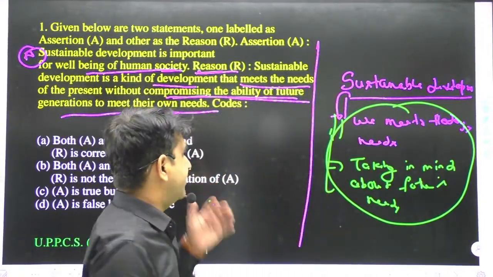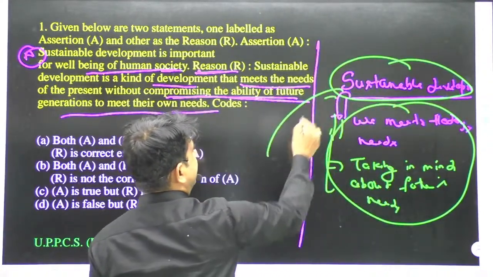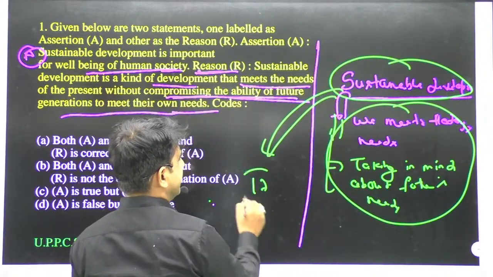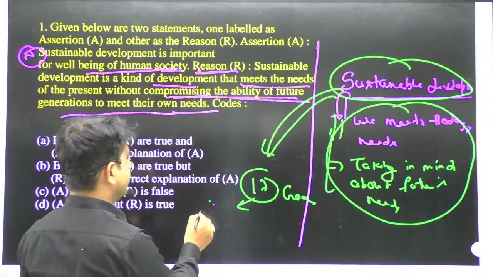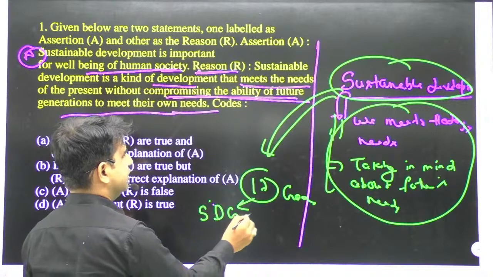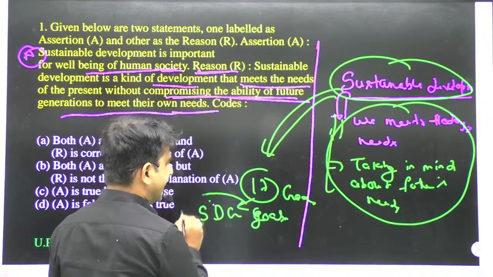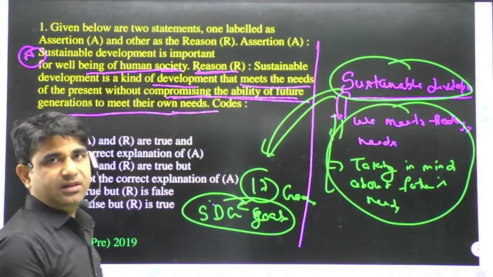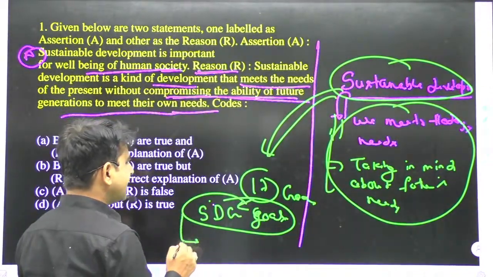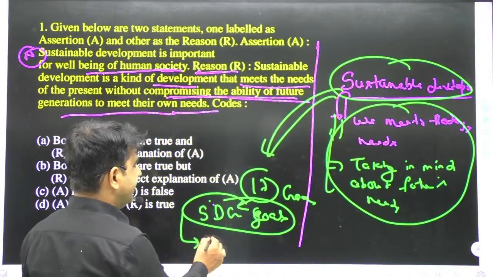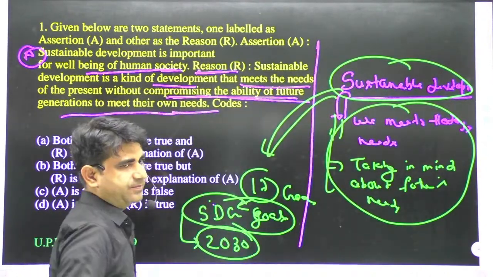So in sustainable development, the United Nations has started 17 goals, which are known as SDG goals. And it is our faith that we will meet all these goals till 2030.